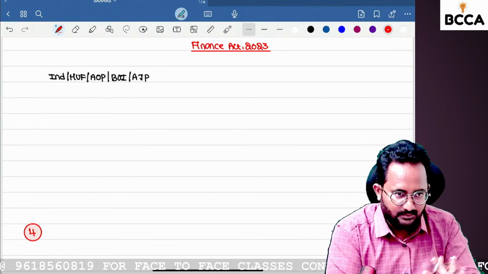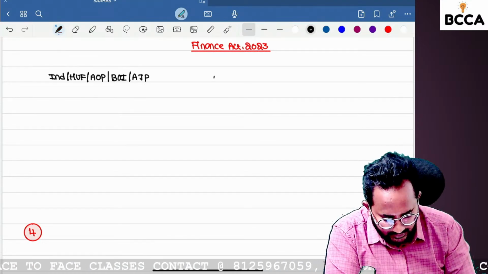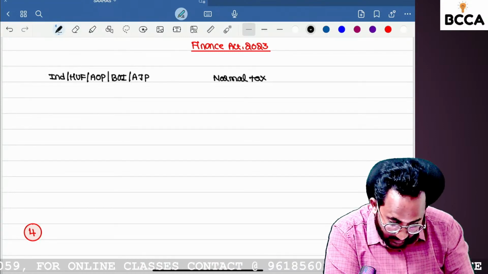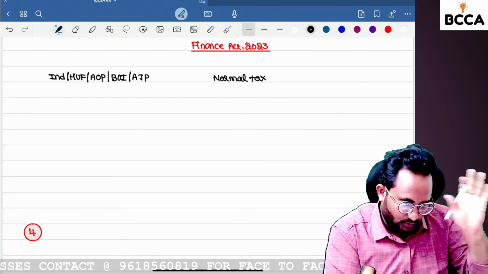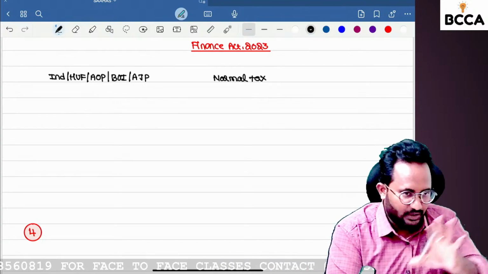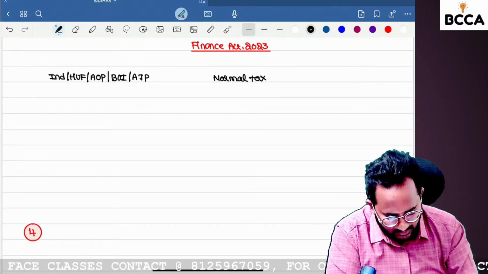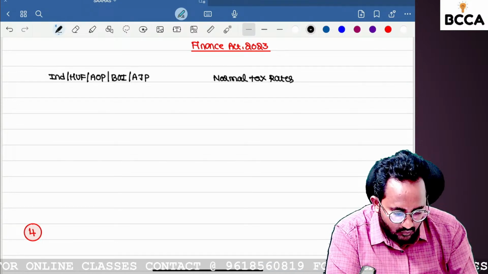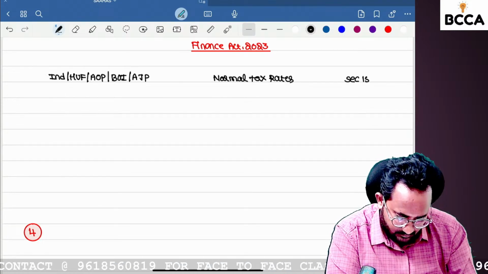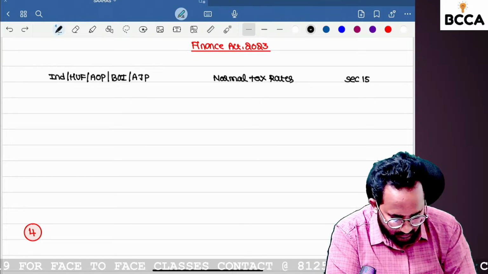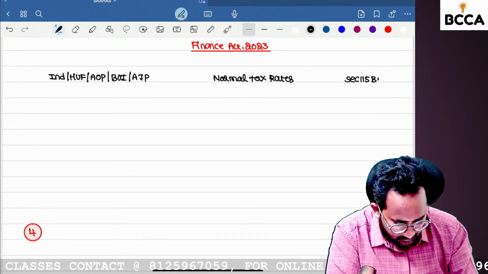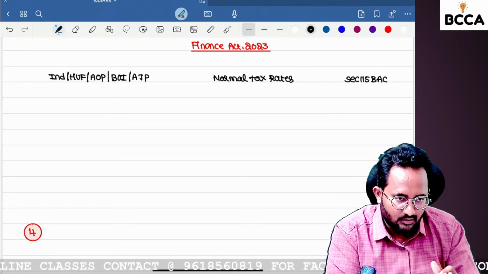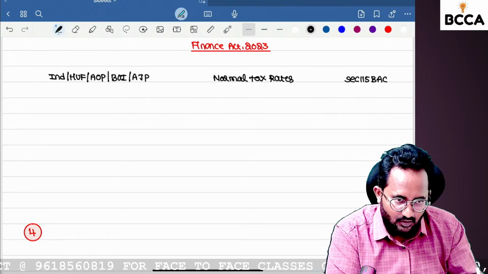First tell me, what are the tax rates we have? First of all, the normal tax rate. And what do you mean by optional? Here there is no need to use the word optional. We have normal tax rates, and please use section 115BAC. We can call it an alternative tax regime. You can follow the normal tax rate. Alternatively, you can follow 115BAC.